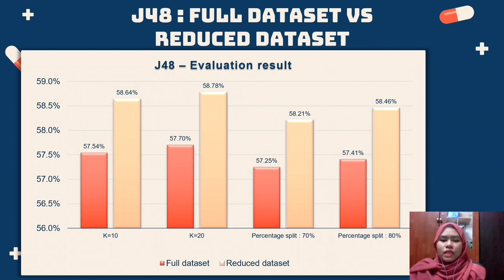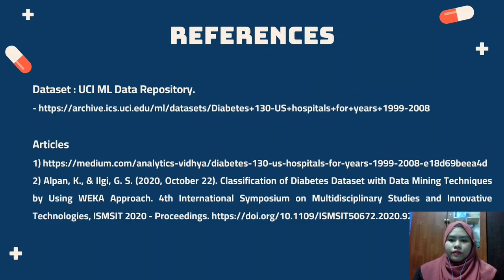And the last one is percentage split of 80%. The full dataset achieved 57.51% for the accuracy result and 58.46% for the reduced dataset. For the references, we use a dataset from the UCI ML data repository,